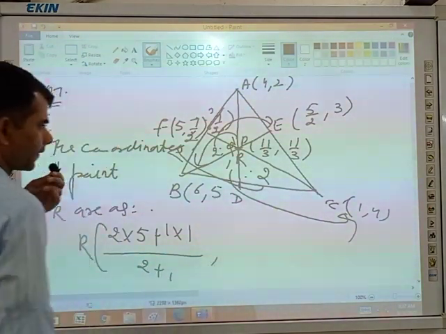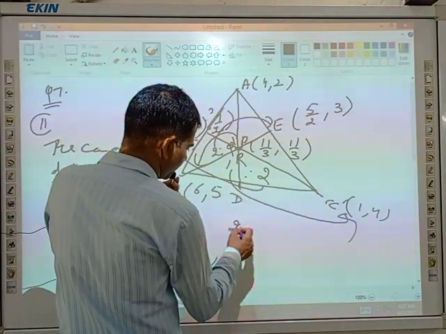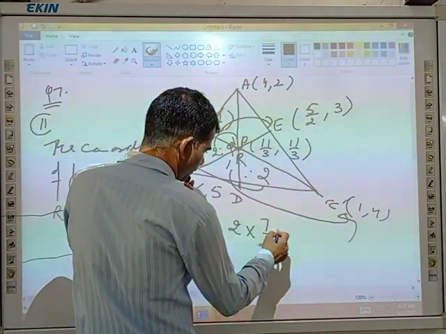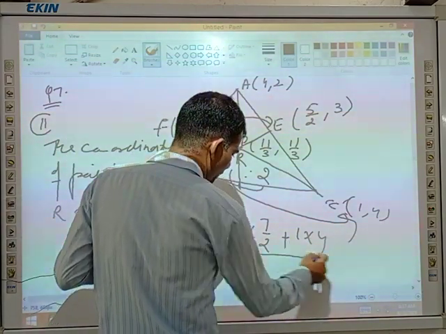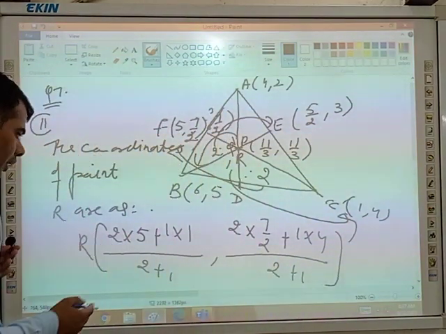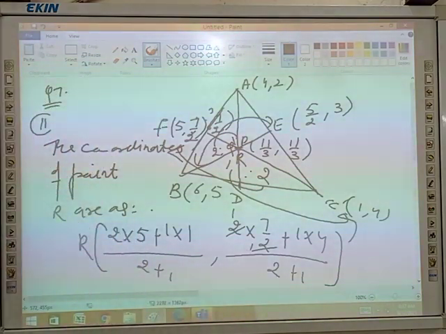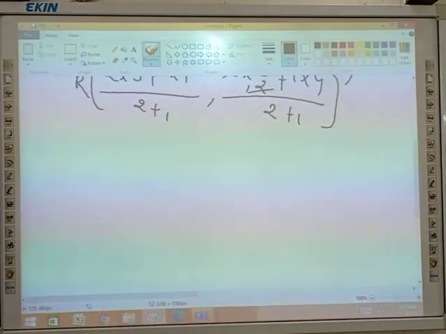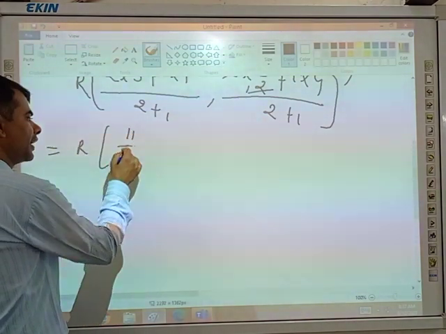Next is 2 into 7 by 2 plus 1 into 4, divided by 2 plus 1. That is 10 plus 1, the coordinate of the point are 11 by 3 and 11 by 3.